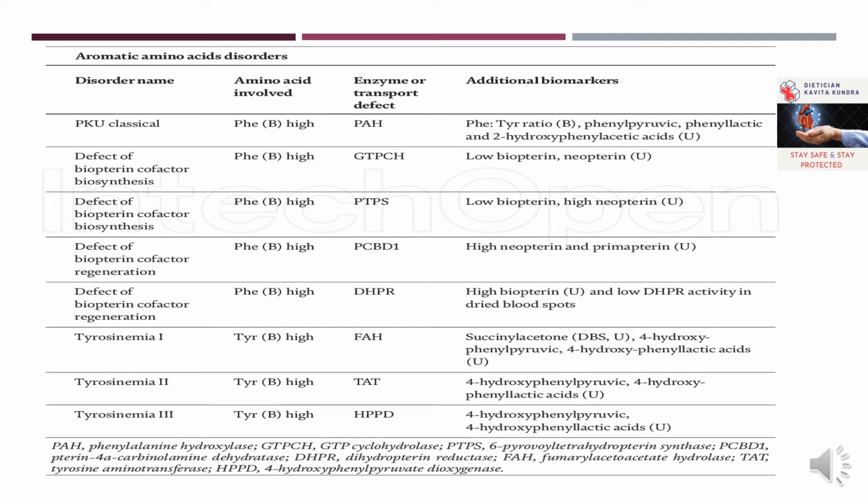And for the others, the enzyme: PKU is PAH, biopterin cofactor is GTPCH, biopterin cofactor biosynthesis. You can remember one of these three, because it would be easy to remember and attempt these questions in the examination. So these are aromatic amino acid disorders.